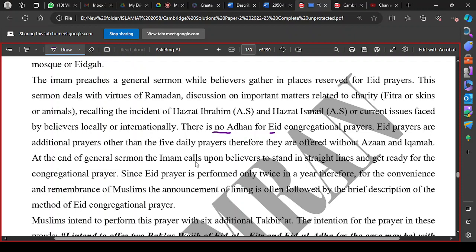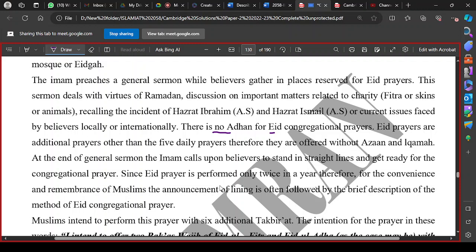So since it is a prayer which is performed immediately after the sunrise, Muslims after the Fajr prayer do not perform any other prayer, except for the Eid prayer. Eid prayers are performed immediately after the sunrise. So Muslims gather at an open place, and the Imam, the prayer leader, tells them the method of prayer. Usually there is a speech by the prayer leader to guide them about the importance of this Eid.